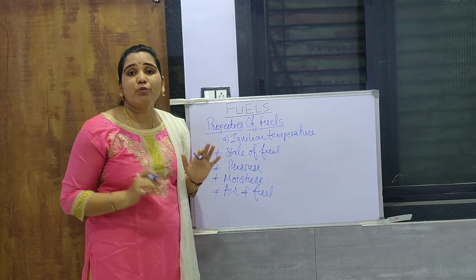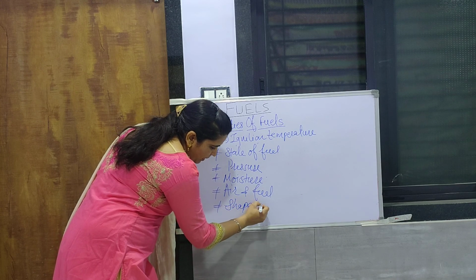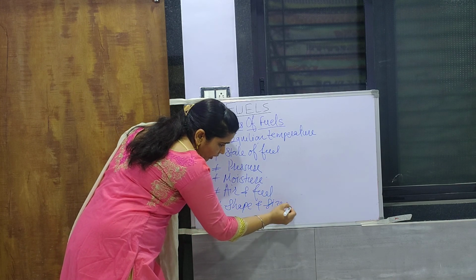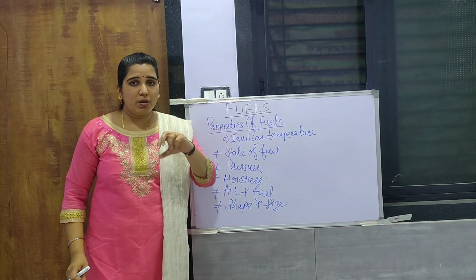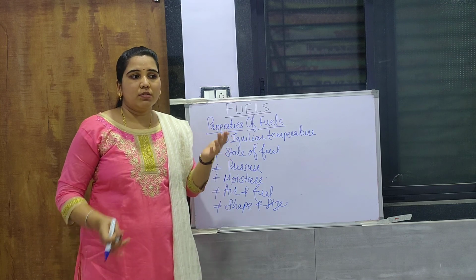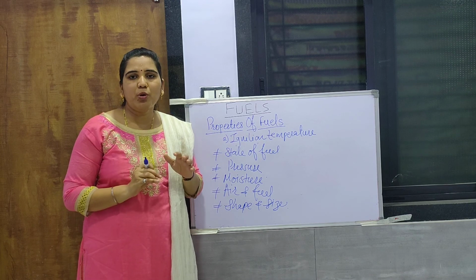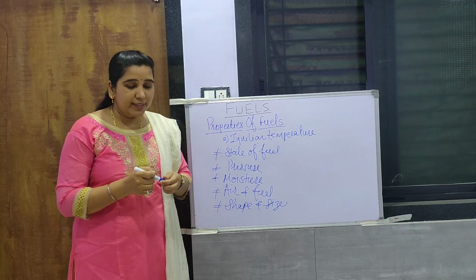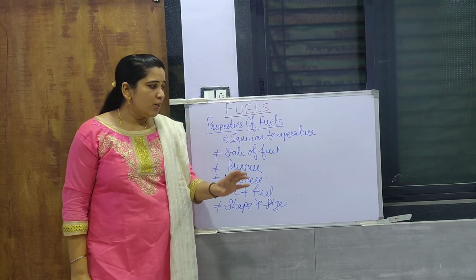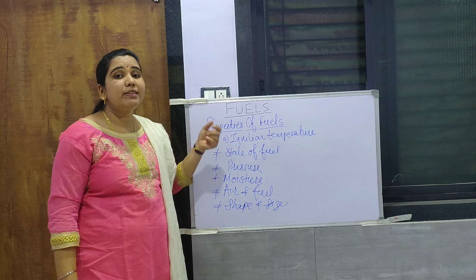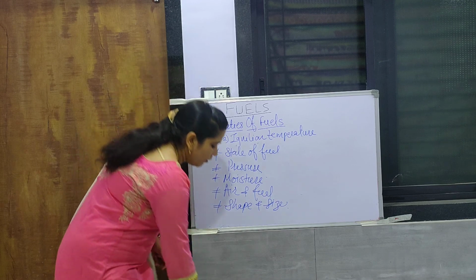Then shape and size of the experimental vessel. There should be a particular shape, because if the fuel or flame is not getting oxygen in the optimum amount, it will be difficult for that fuel to catch fire easily. So shape and size of the experimental vessel is also a very important point. These are the factors which affect the ignition temperature. In this way, it is a very simple phenomenon we can study.